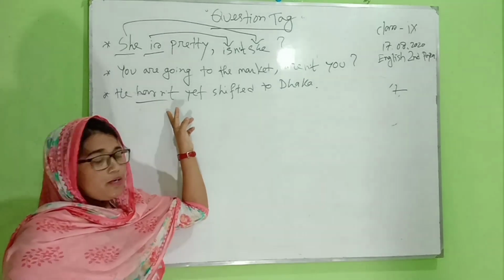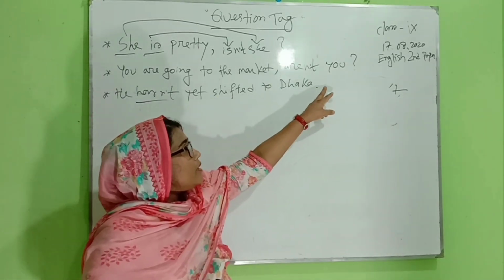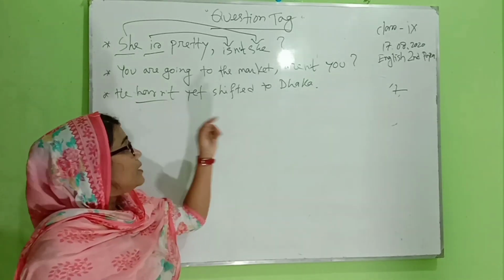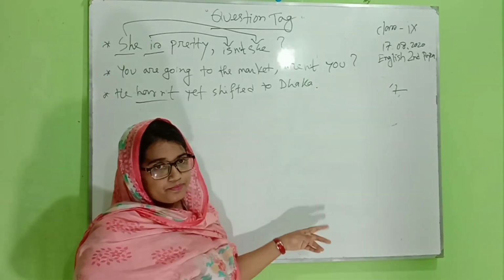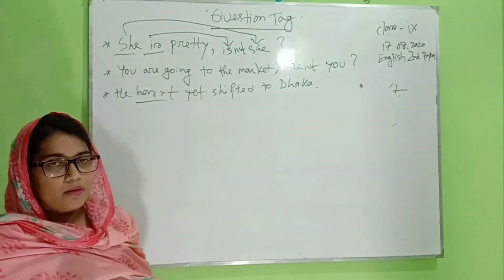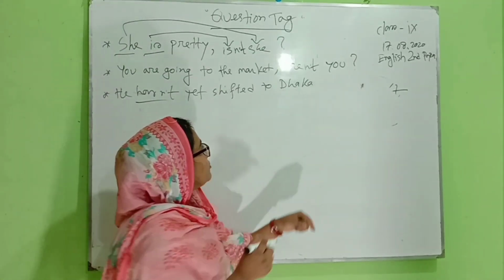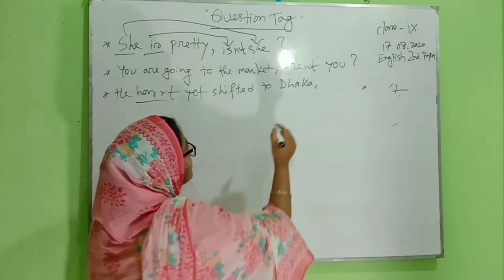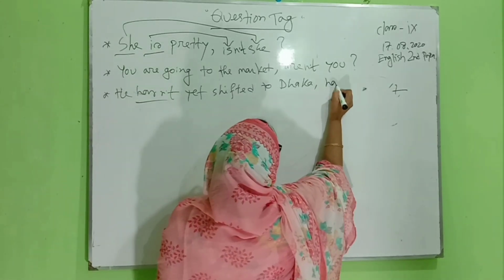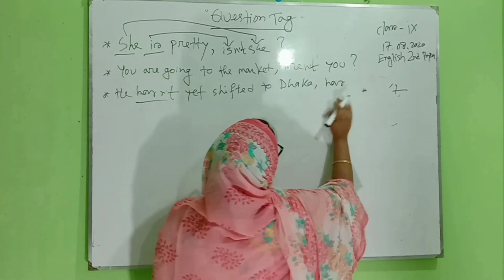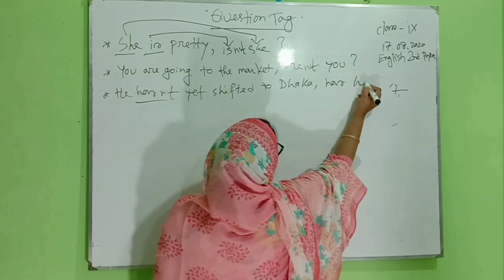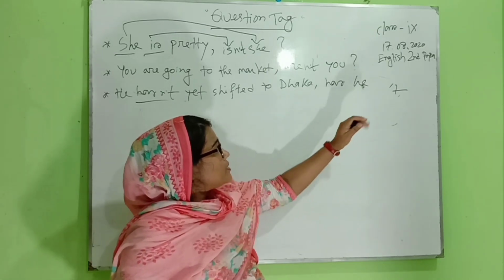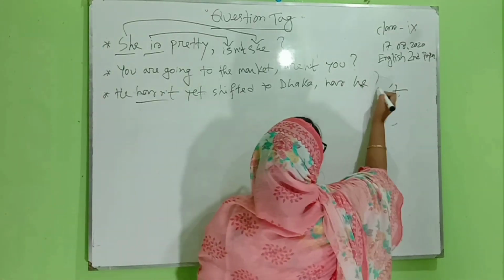Hasn't is a negative word, so we make a positive tag here. We can't use a negative tag here. Now we just remove this full stop and put a comma, then "has", and after "has" we add the pronoun "he". After writing the pronoun at the finishing stage, we put a question mark here.